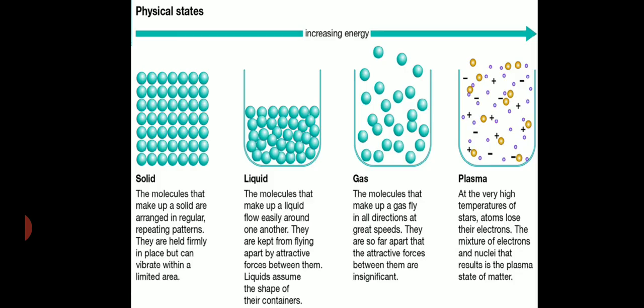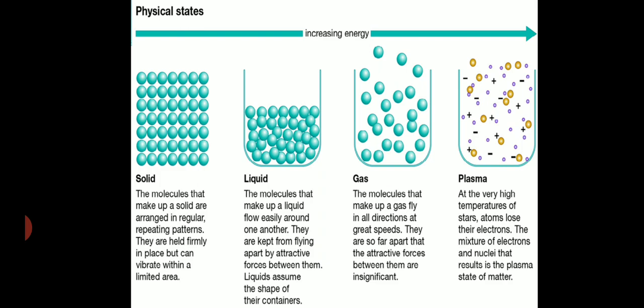Now, if we see the properties of all these 4 states, that is solid, liquid, gas and plasma, the 5th state, the Bose-Einstein state, is quite complicated, and that you will learn in higher classes. At present we will study these 4 states.